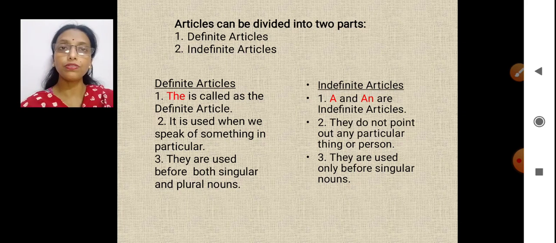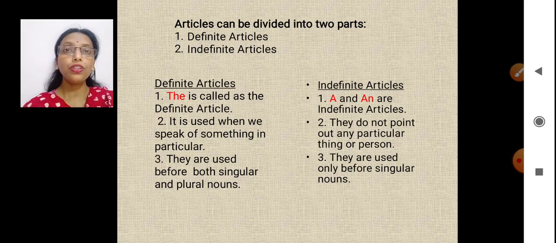A doctor. Okay? Now, I was telling you about singular and plural nouns. If I say the child, it's one. The child is playing with the toy. If I'm talking about more than one child, what will I say? The children are playing with the toys. In both the cases, what am I using?